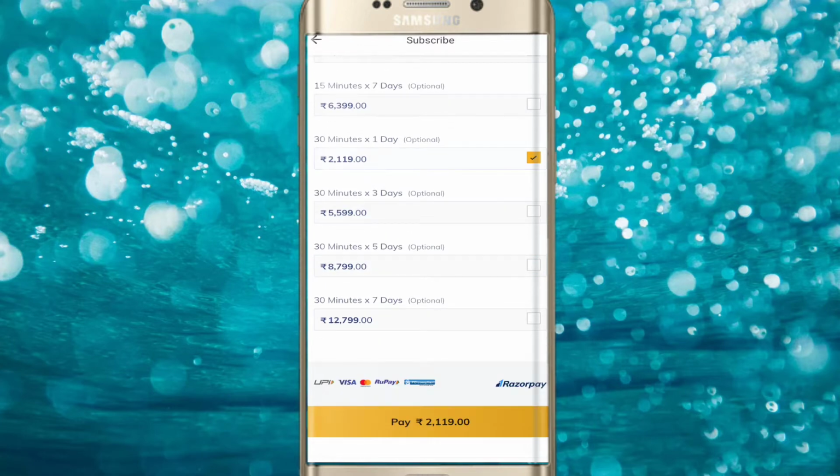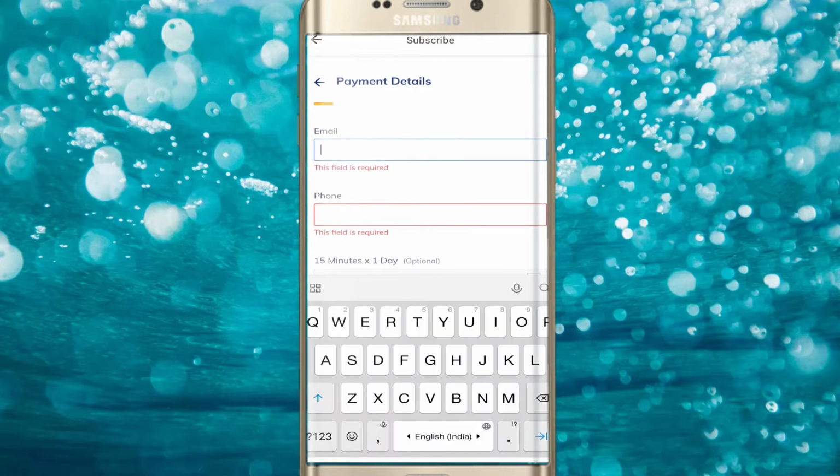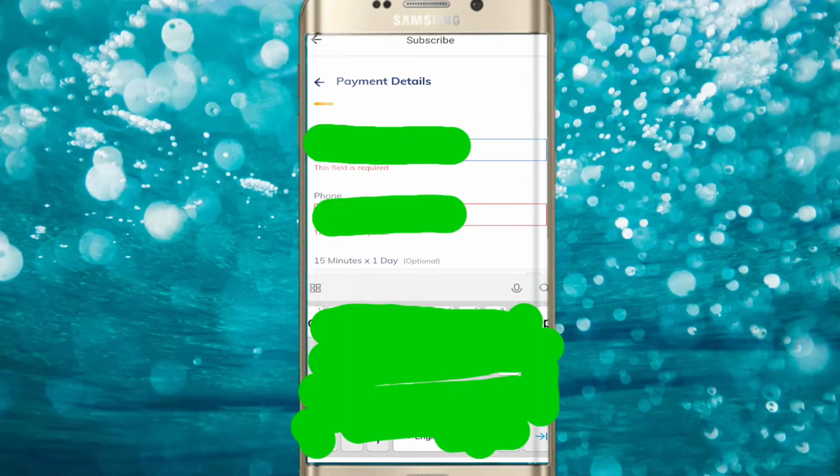Just this plan without discount is 2600, and with discount only 2100. Actually this offer is weekly 30 minutes, meaning in 1 month we have 4 weeks, so I will get 120 minutes, which means 2 hours.